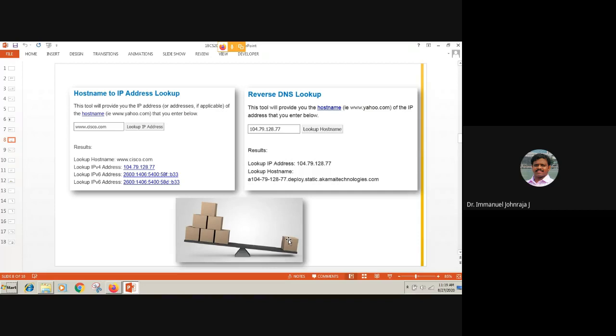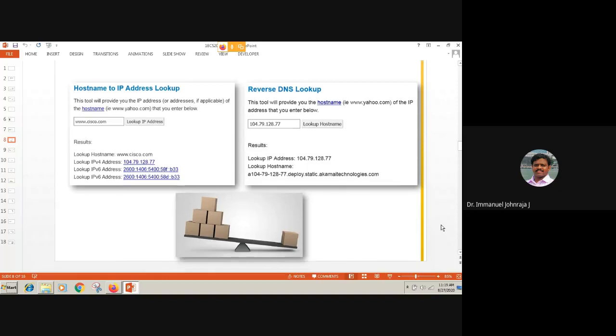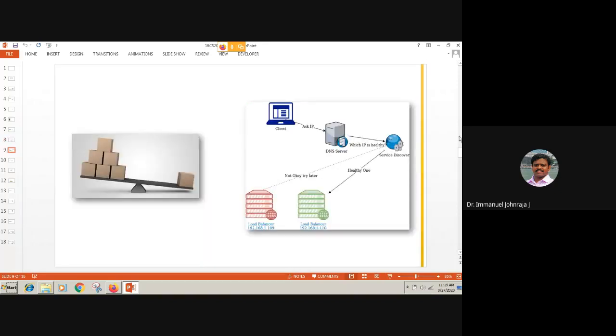This small graphic helps us to understand the necessity of load balancing. All right, so it is always good, it is always correct to have a balanced load on the server. If you look at the left-hand side and the right-hand side of this setup, if the loads are equal, it is going to be balanced. Otherwise, no, it is an imbalanced one.